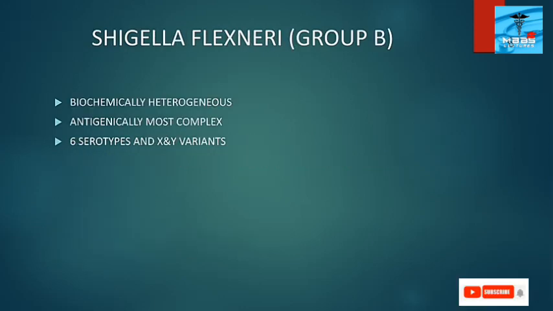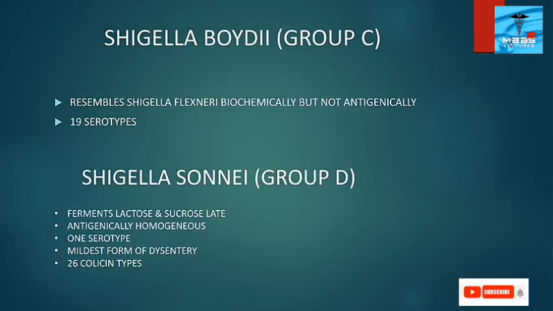Then Shigella flexneri. It is biochemically heterogeneous and the antigenically most complex species of Shigella. It has 6 serotypes and X and Y variants. Then Shigella boydii. It resembles Shigella flexneri biochemically but not antigenically. It has 19 serotypes. And Shigella sonnei ferments lactose and sucrose late, and it is antigenically homogeneous. It has only 1 serotype, and it causes the mildest form of dysentery. It can be typed by colicin typing into 26 colicin types.